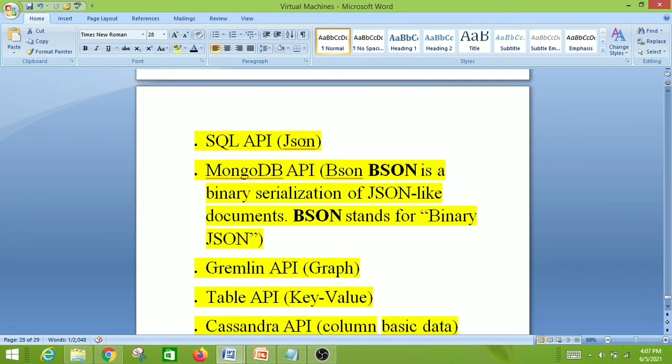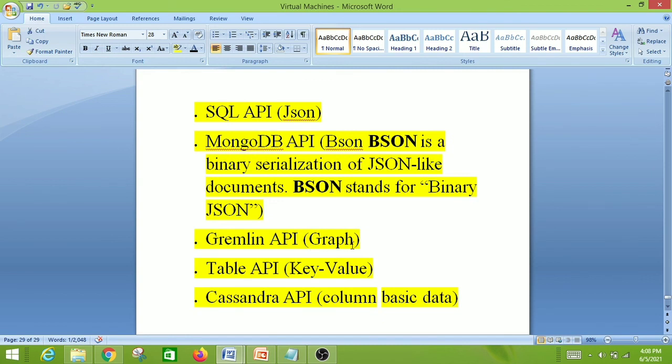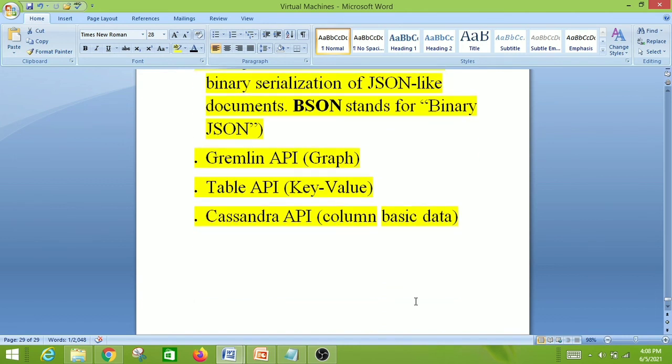SQL API, that is JSON is the data structure. Next one is MongoDB API. There we have BSON. BSON is a binary serialization of JSON-like documents, so BSON is binary JSON. The next one is Gremlin API, that is used for graph. You have to remember all these points. Table API, that is key-value pairs. Cassandra API, that is column-based data, that is, column is the data structure in Cassandra.